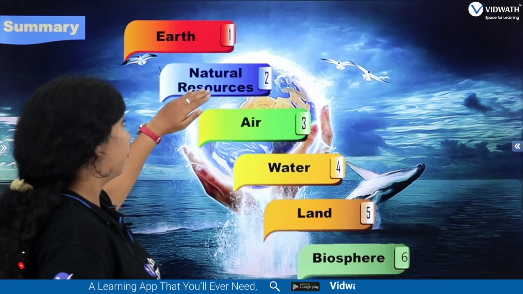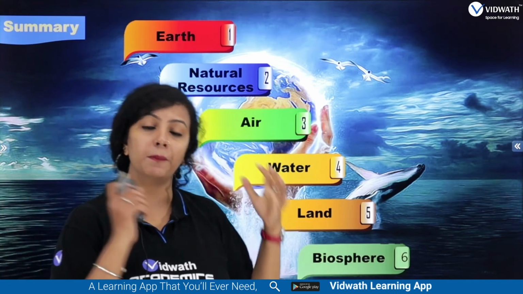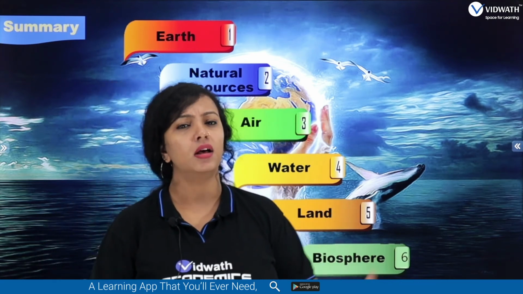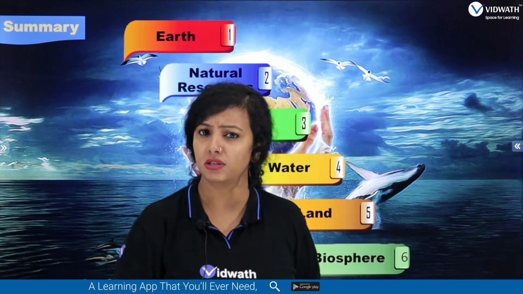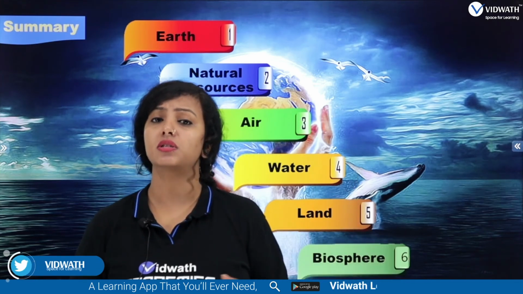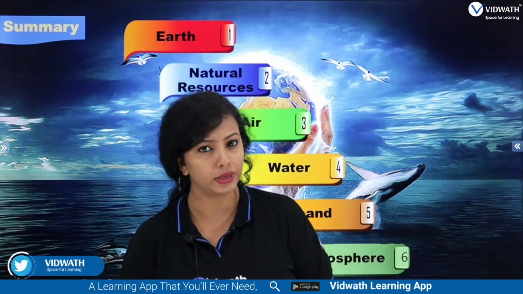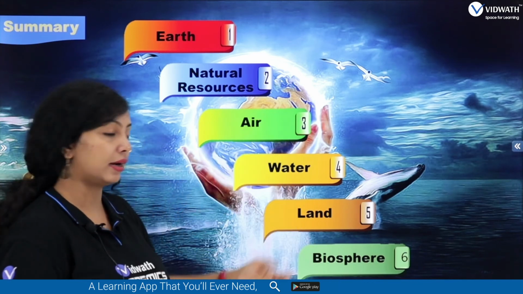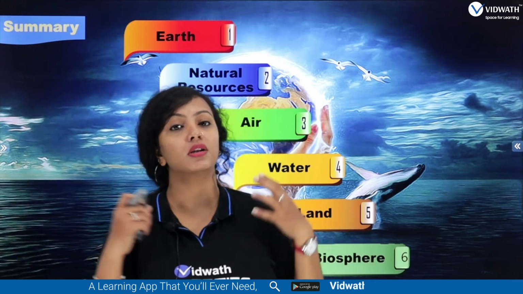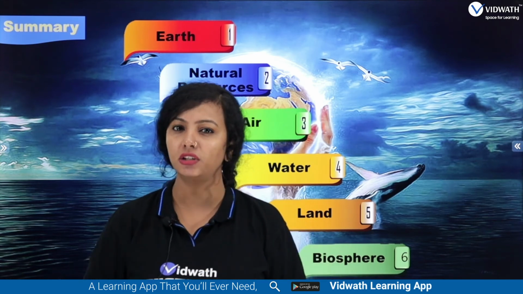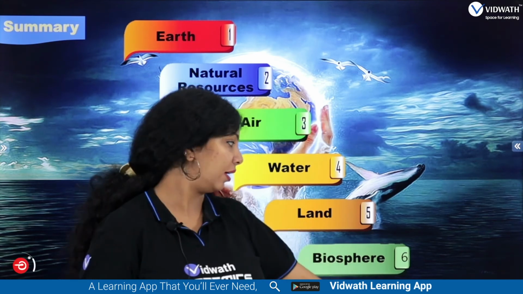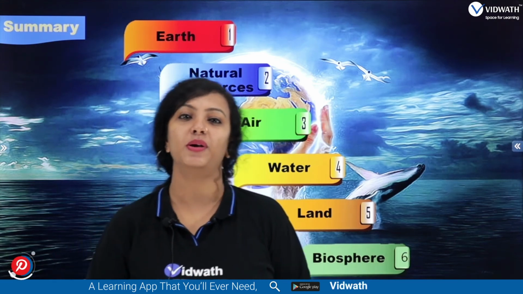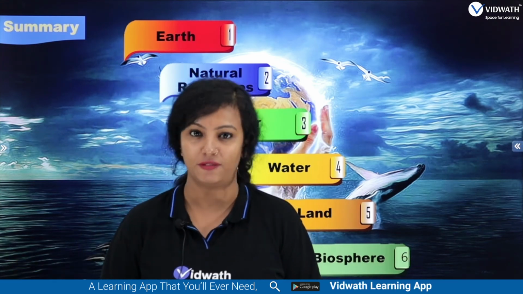Apart from the sun, which is the basic reason why life formed, the natural resources present on the earth are air, water and land. These natural resources interact together to form life, or a biosphere, right? So earth is also called the biosphere because it consists of life, correct?